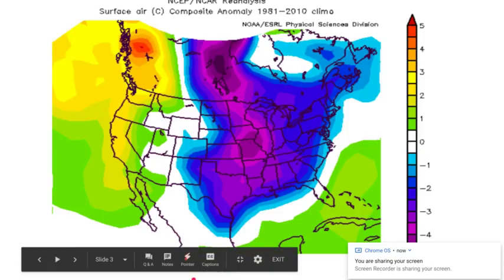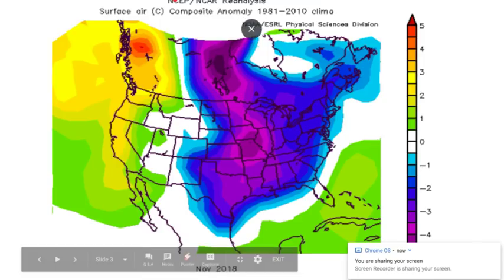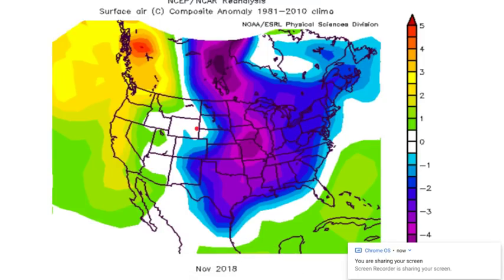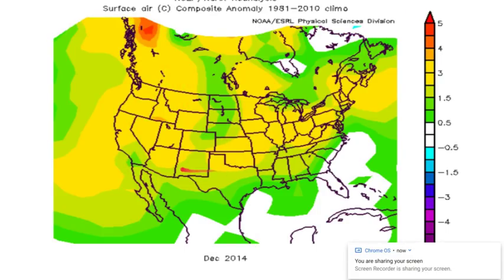If we look at November 2018, and you remember the November this year, it was fairly cold, and this is what the analog looks like for this year. Very, very similar. So this already shows us that we could be using this year for upcoming predictions. Let's look at December 2014. Much above average for much of the country, actually almost, I would say, 95% of the country. Not extremely above average, but above average, at least 1.5 to 3 degrees Celsius above average. This is in Celsius, by the way. And as I showed you for the past couple minutes of the video, this upcoming December has been and will be warm for much of the country. So those two things are already looking fairly good together.